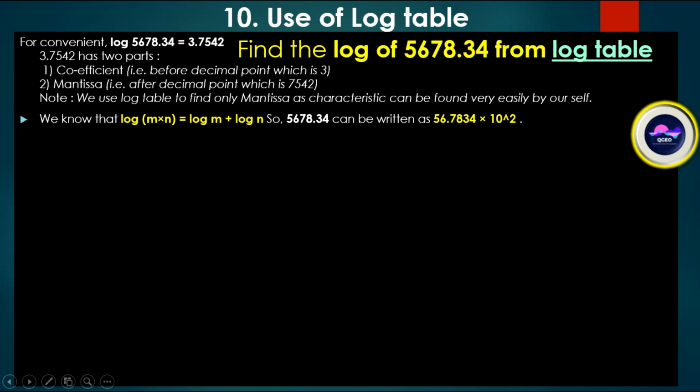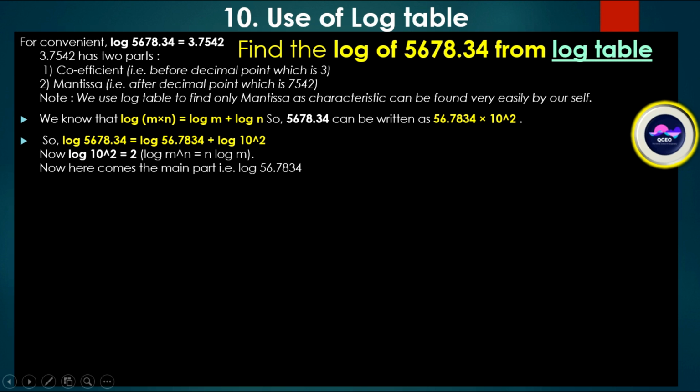You know that log of m times n is equal to log m plus log n. So 5678.34 can be written as 56.7834 times 10 to the power 2. Now log of 5678.34 is equal to log 56.7834 plus log 10 to the power 2.